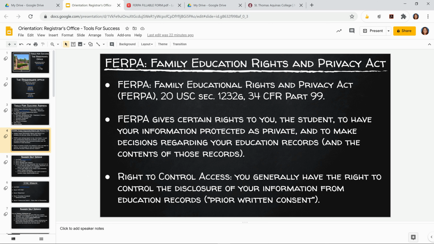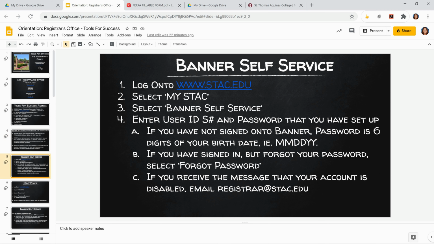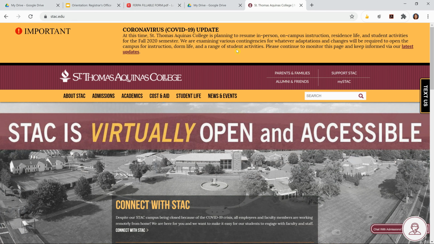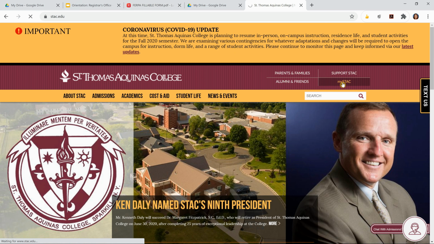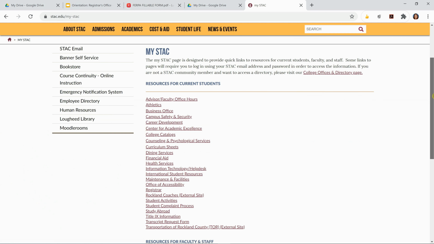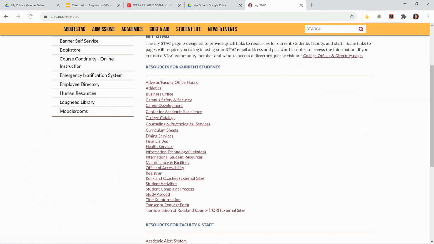We're going to go back because the next thing that we're going to do is delve into our STAC website and Banner SelfService. You want to sign in to the STAC website, www.stac.edu. And now that you're a current student, you always want to make sure you select in the upper right-hand corner, My STAC. And this will bring you to all the current resources available for students. And for our purposes today, you want to scroll down to where you see Registrar and select the Registrar link there.